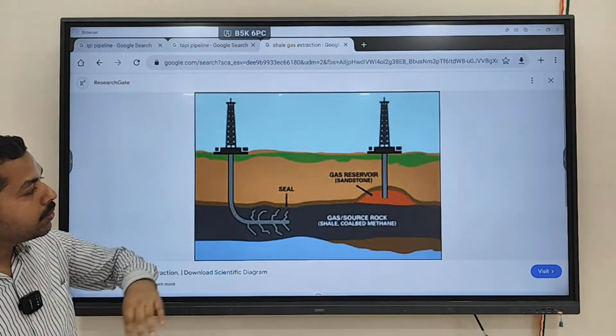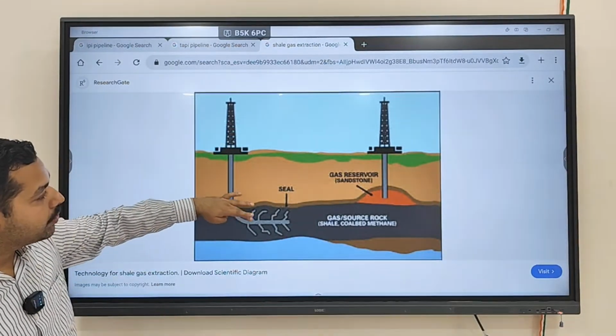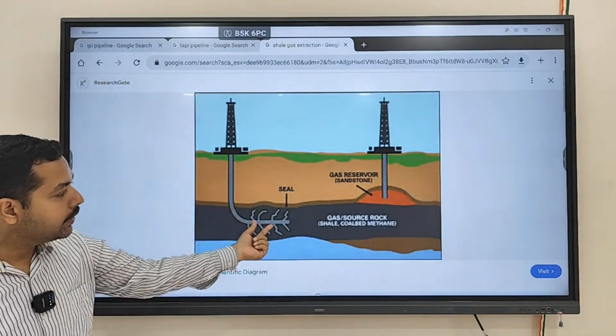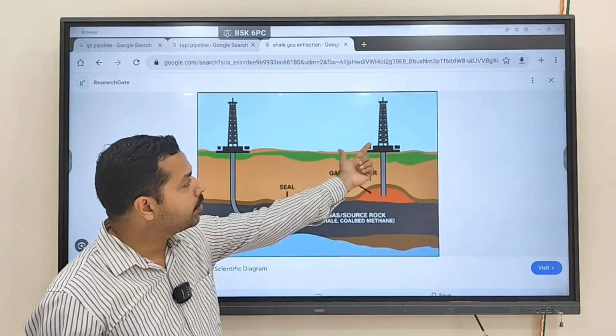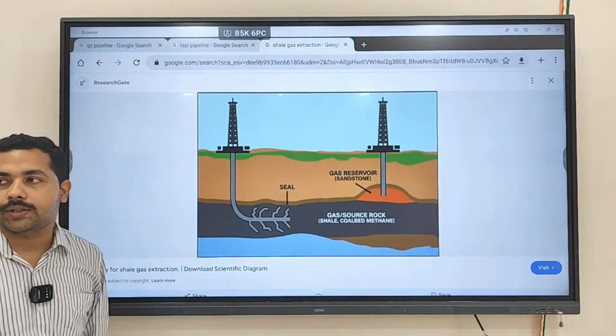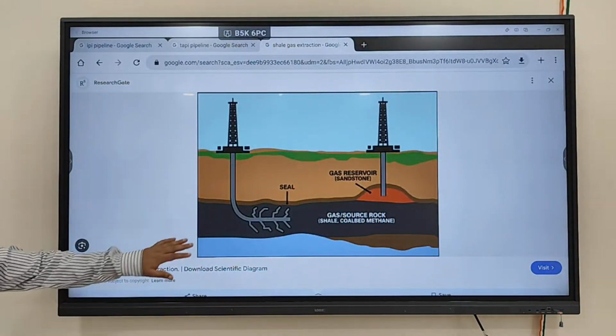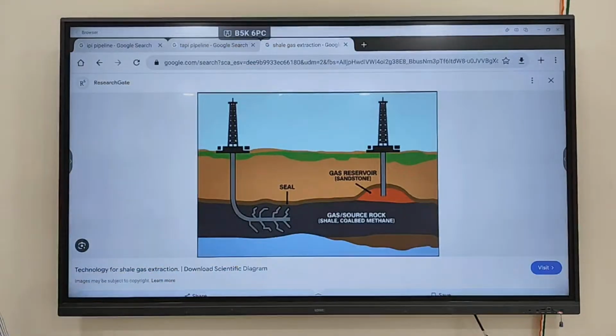First you have to dig, then create a well, and from here the gas is going to be taken out. This method is very costly, and as a result the government is not yet exploring it. Clear? Any doubt regarding this particular thing?